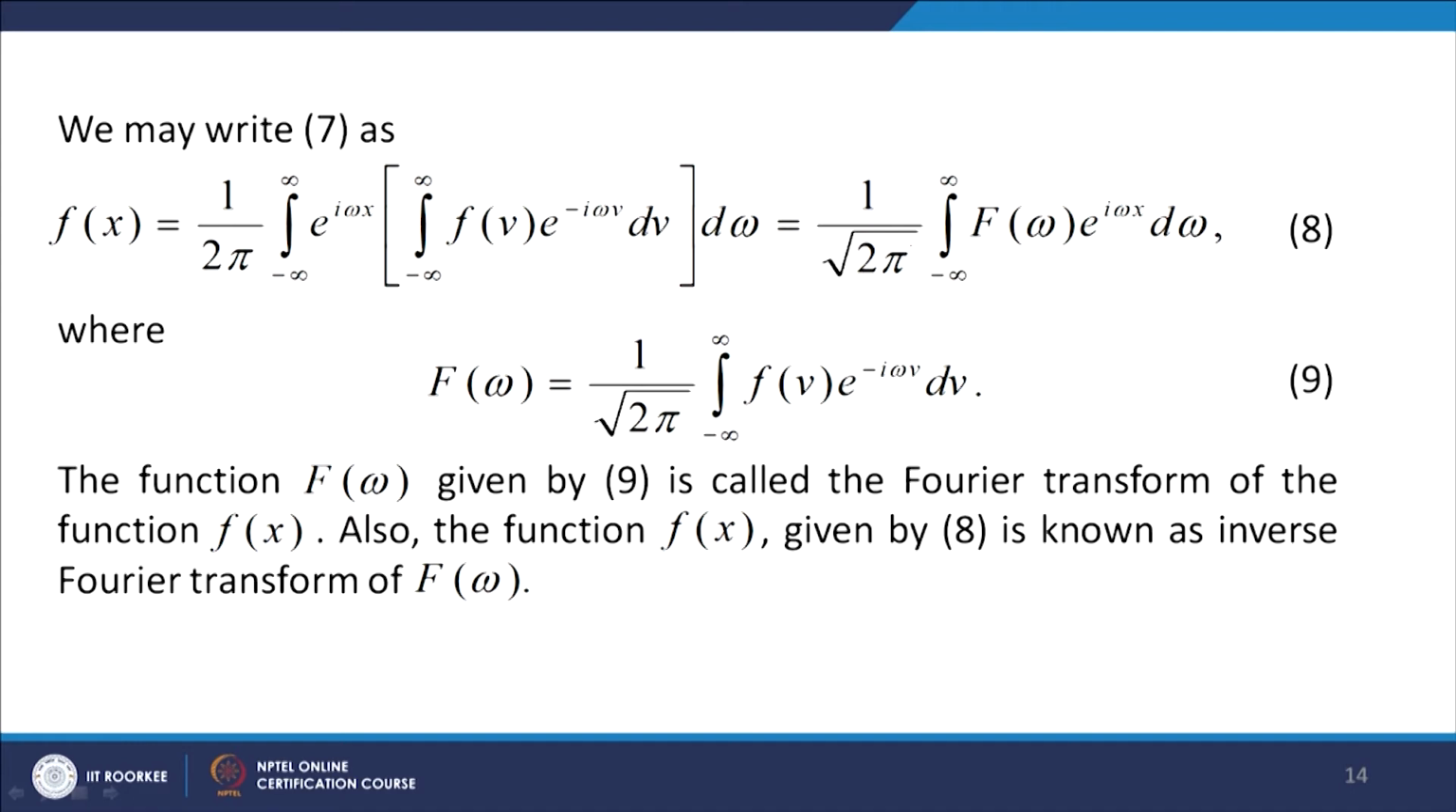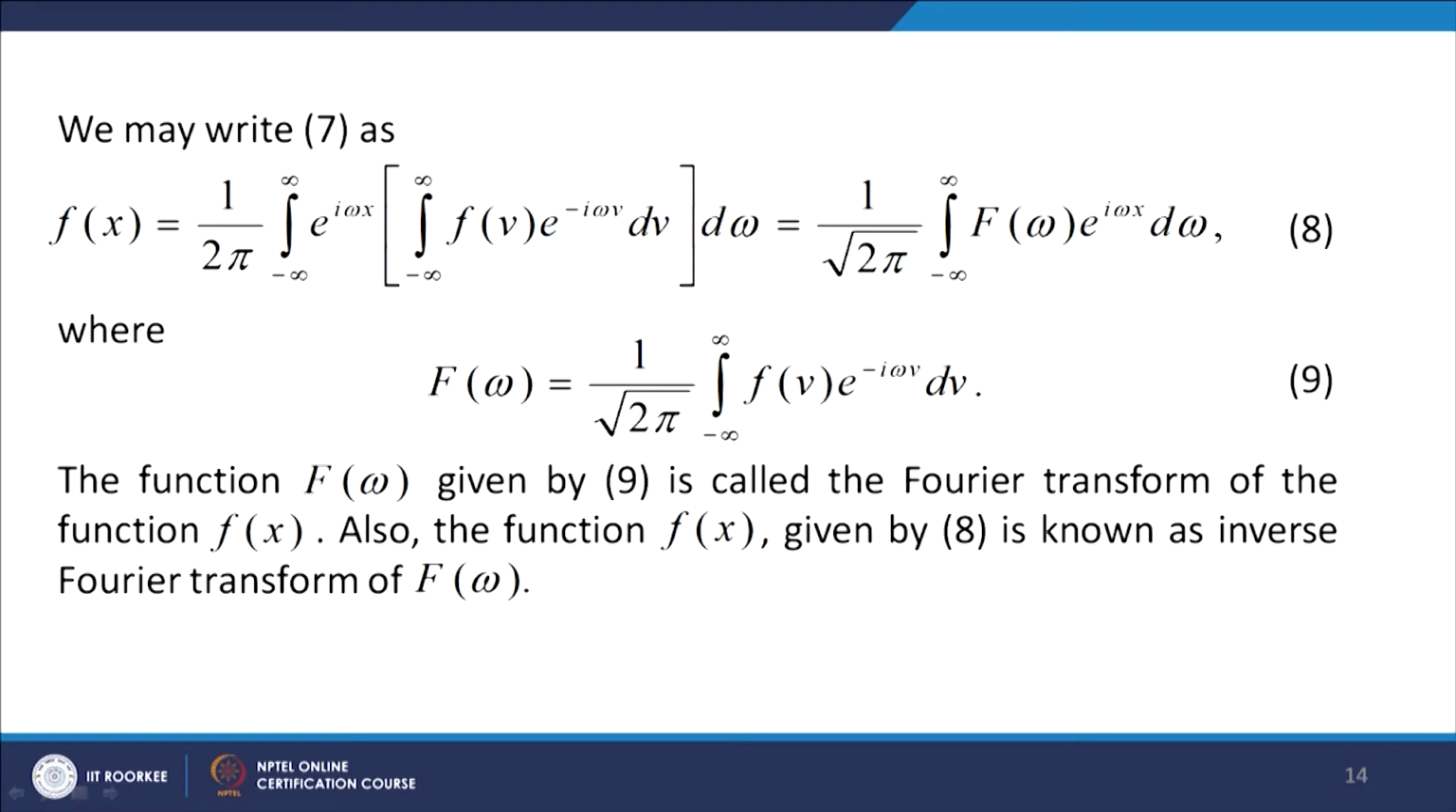Now, this can be written as 1 over root 2 pi integral over minus infinity to infinity F(omega) e to the power i omega x d omega, where F(omega) is defined as follows. I split 1 over 2 pi into two parts, 1 over root 2 pi into 1 over root 2 pi. One 1 over root 2 pi comes with F(omega), and the other 1 over root 2 pi goes with the remaining integral. So, F(omega) equal to 1 over root 2 pi integral minus infinity to infinity f(b) e to the power minus i omega b db. Now, this representation is called the Fourier transform of the function f.